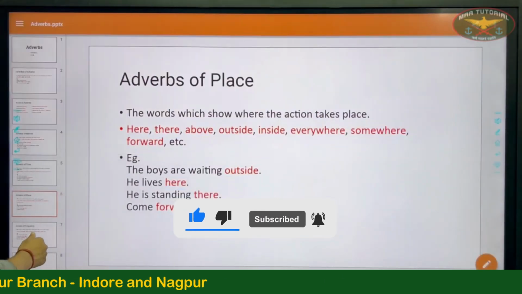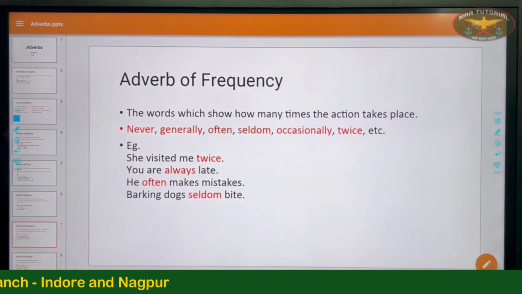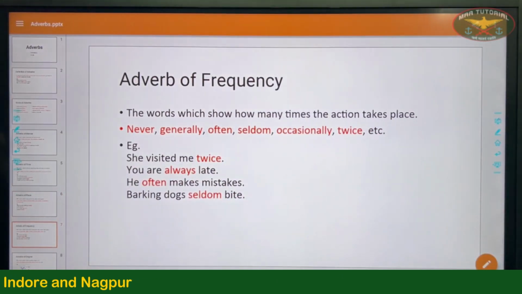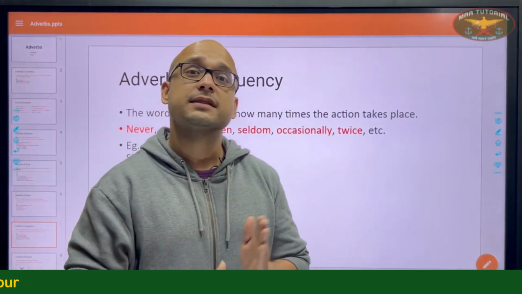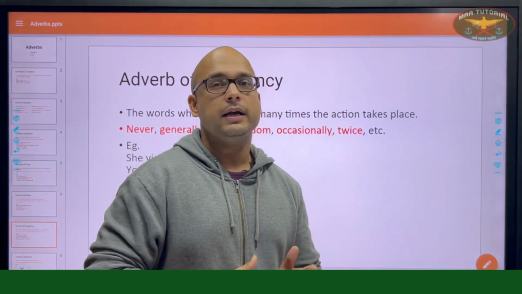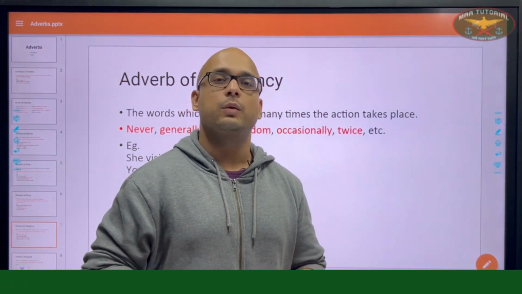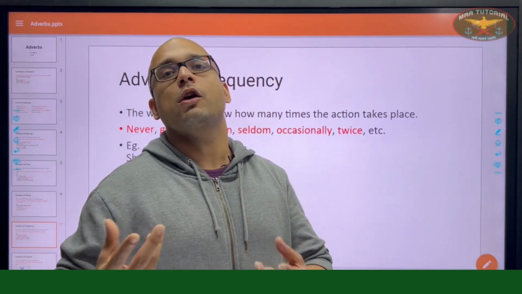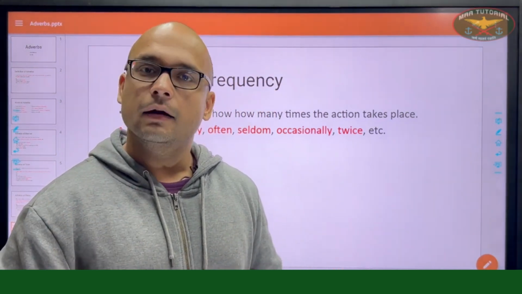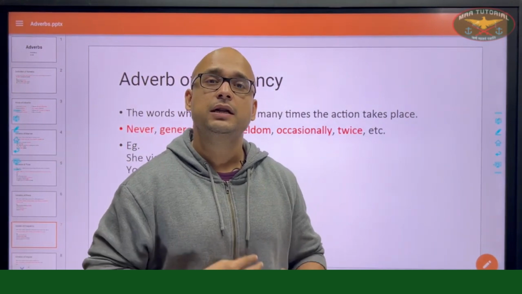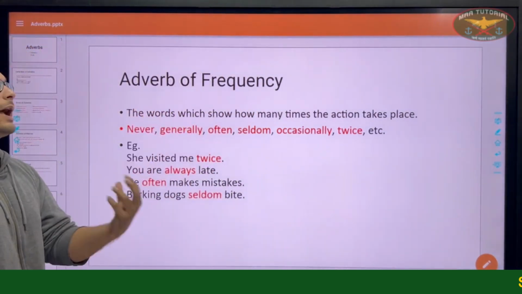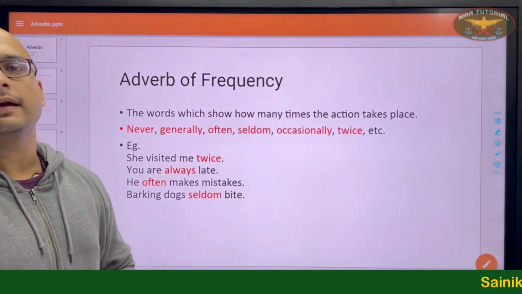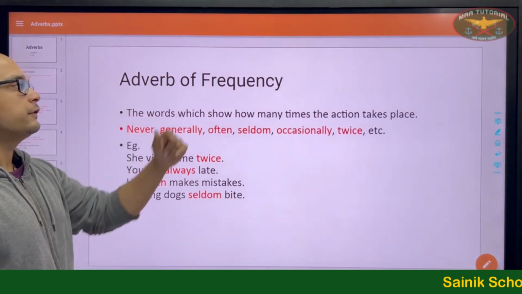Let's move on to our fourth one. Adverbs of frequency. Now the words which show how many times the action takes place. What is frequency? Frequency is how many times something takes place. For example, if you brush your teeth once a day, the frequency of you brushing your teeth is once per day. The frequency is how often something is done. If a word tells about how many times an action takes place, it is called an adverb of frequency.